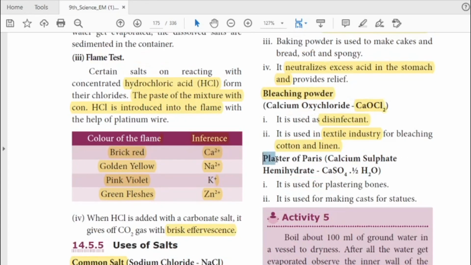The last one we discussed is plaster of Paris. It is calcium sulfate hemihydrate, with only half a water molecule. It is used for plastering bones and for making casts for statues. Okay, so these are the things we discussed today.